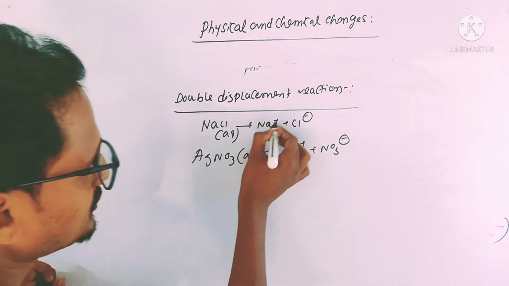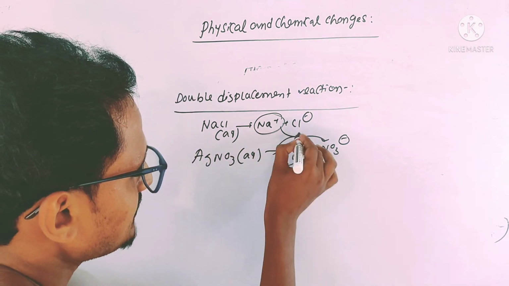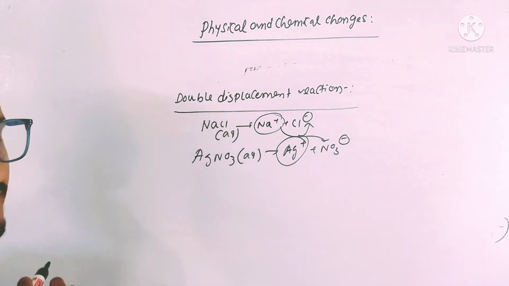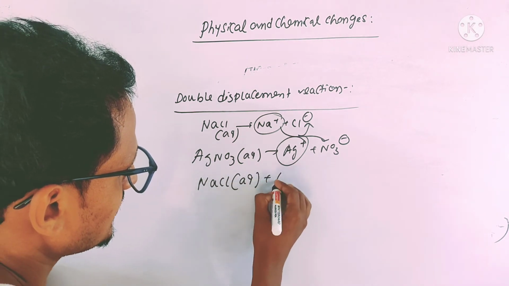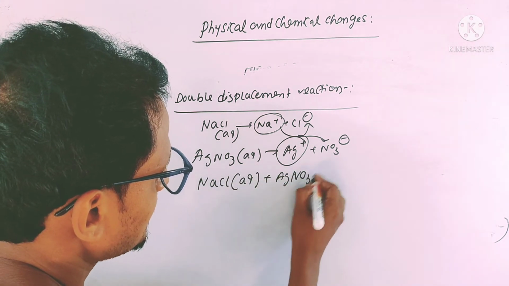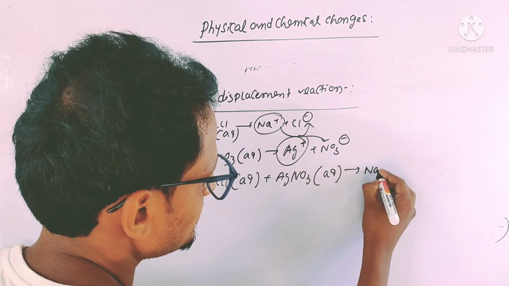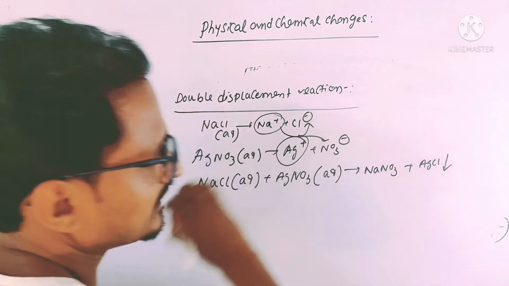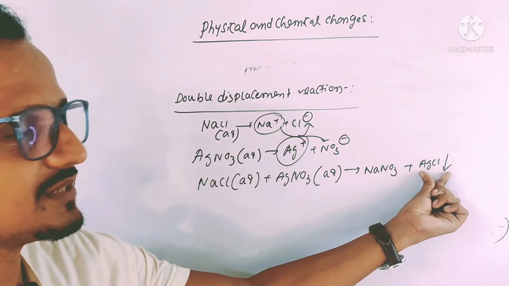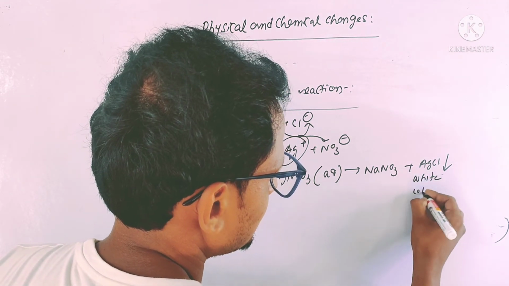That means Na plus will combine with NO3 minus and Ag plus will combine with Cl minus. So when sodium chloride reacts with AgNO3, silver nitrate, then by exchanging their ions it will form sodium nitrate plus silver chloride. Now there will be a precipitate of silver chloride which is white color precipitate.